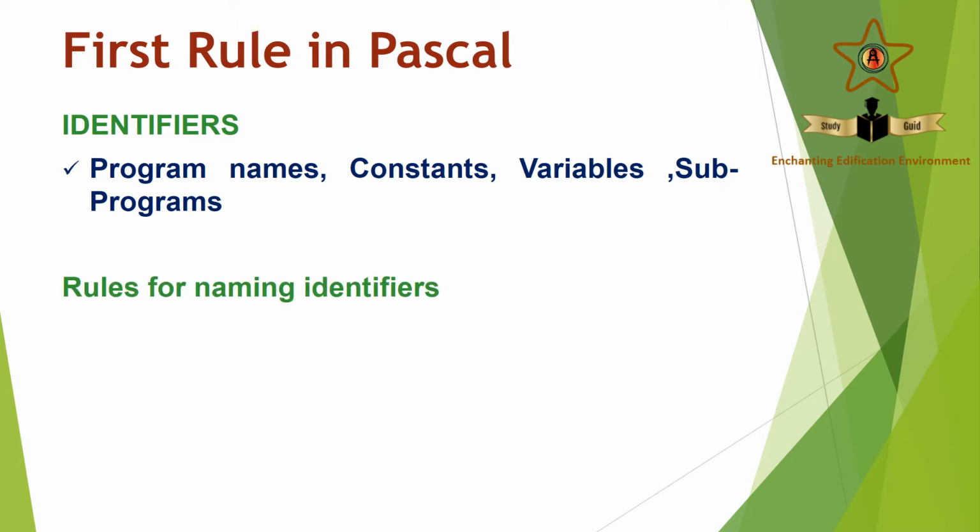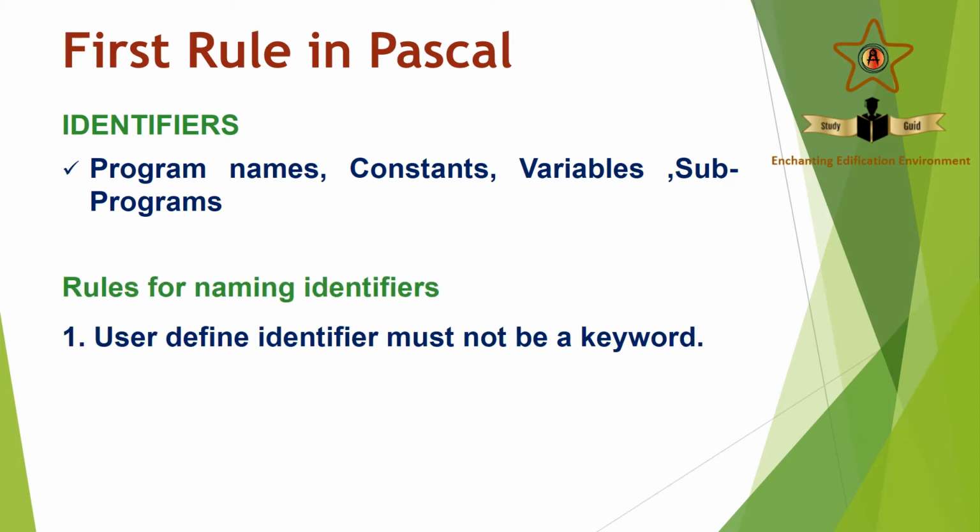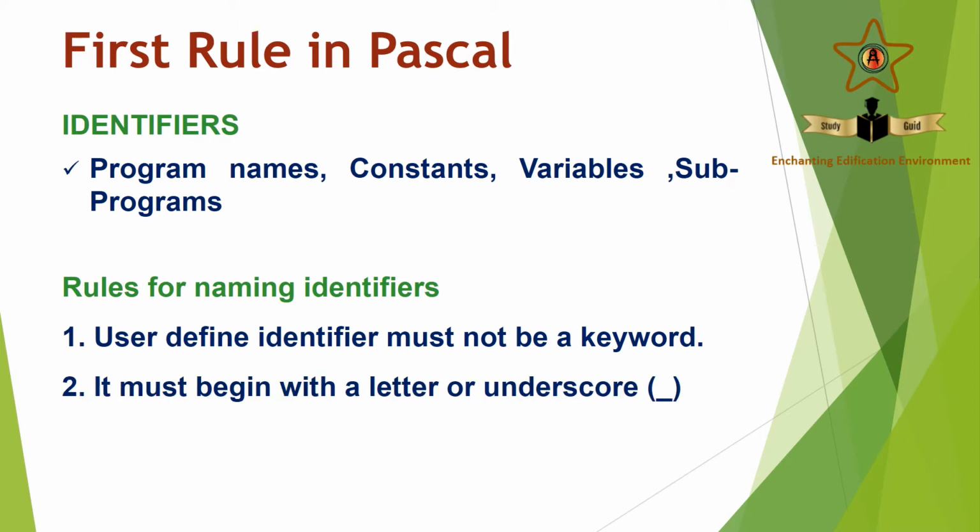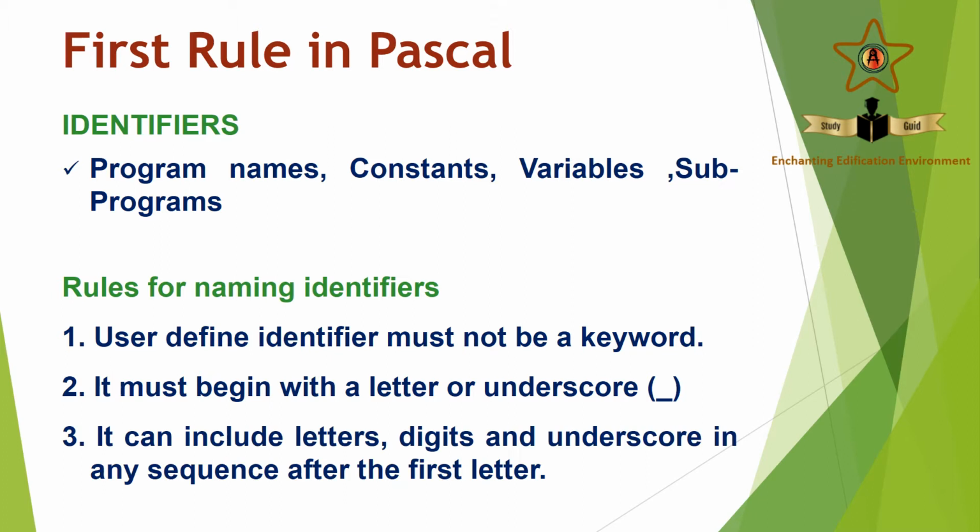Rules for naming identifiers. An identifier cannot be a keyword. A keyword is a special word reserved to carry out a special task in any programming language. So a user-defined identifier cannot be a keyword. It can start with an underscore or a letter. We cannot use any other character to start a name.